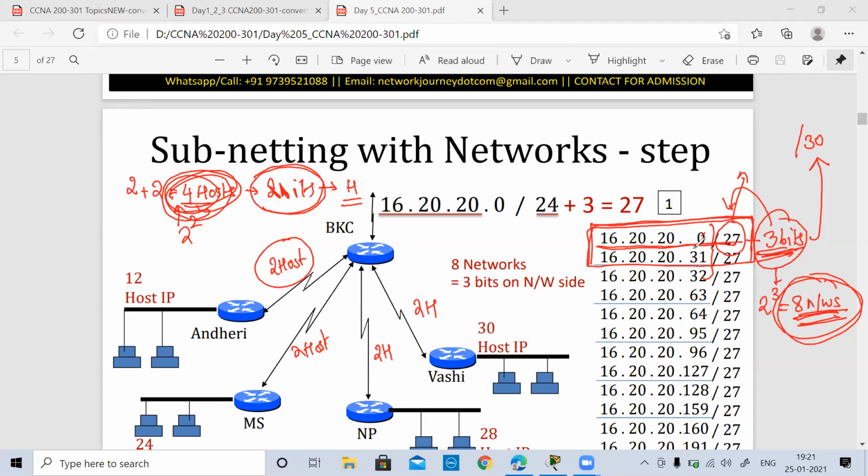Now, I have chosen this one. You can choose any of the networks and try to make it. So now, out of these 8 networks, how many will be utilized, and how many will I still have, with plenty of addresses which I can use for my future purpose? In this case, I am doing more of subnetting, and that too variable subnetting. So I took 16.20.20.0/27. I just took this subnet, and I'm saying that I'm going to further do the subnetting with this.